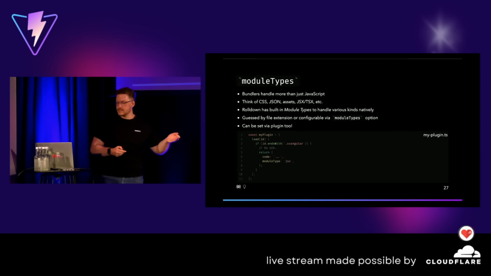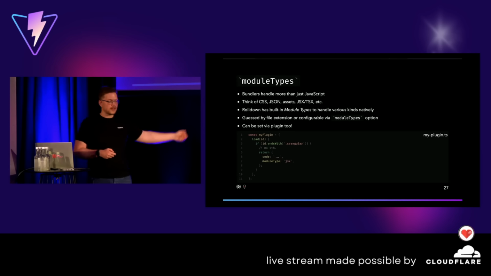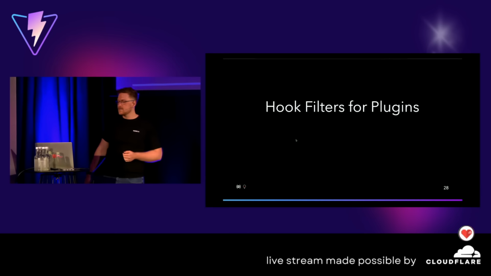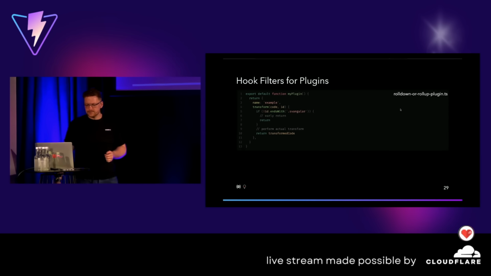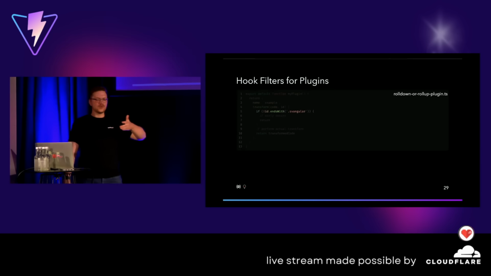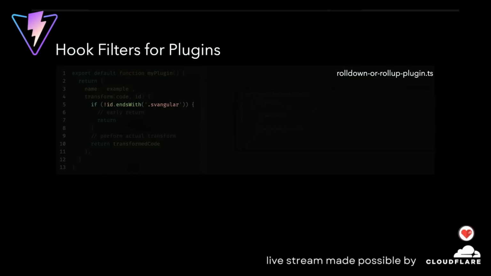So we just saw actually a Rolldown and a Rollup plugin. They work together because they're all compatible, right? If we see that pattern here, for example, if ID does not end with .svangular, or the other way around, if ID ends with .svangular, then do something, or if not, do nothing, early return. Boom. Common thing in Rollup plugins.